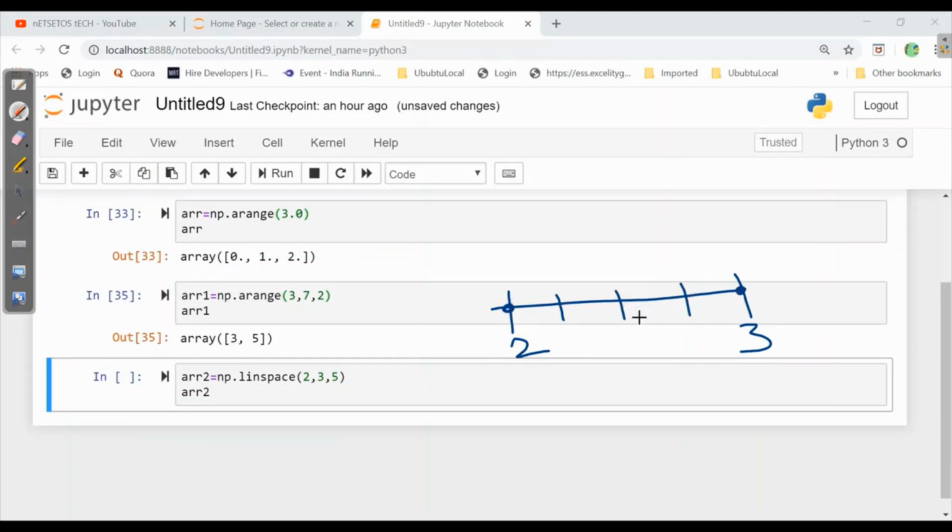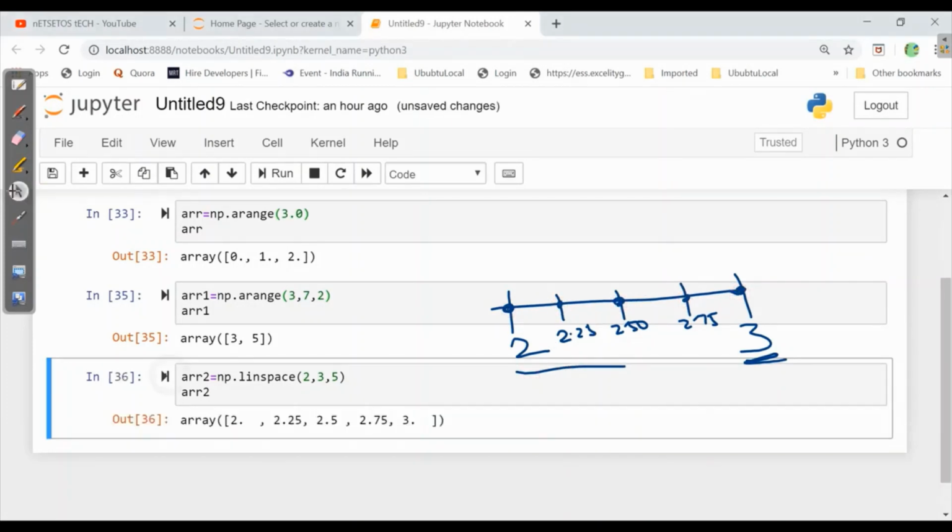So when it runs, it will give 2.25, 2.50, 2.75 and after this comes 3. So there are 5 points inclusive of 2 and 3. If I run this, I'll get the same points over here.